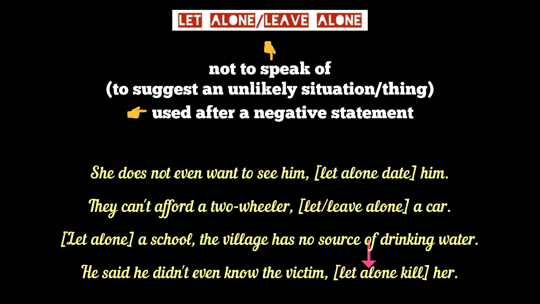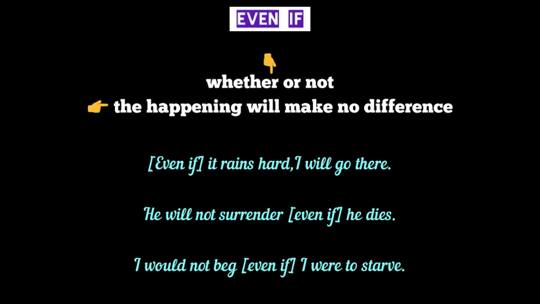Here the expression let alone kill her means there is no question of his killing her. The phrase let alone highlights the unlikeliness of his act of killing her. Why? Because he didn't even know the victim in the first place. We also notice here that the phrases let alone and leave alone are used with a negative statement. Well, now let's study the phrase even if.